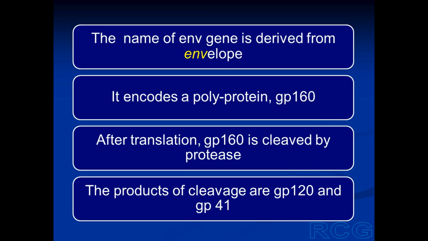The name of ENV gene is derived from envelope. It encodes a polyprotein, a precursor protein known as GP160. So when the gene is transcribed and translated, this polyprotein GP160 is synthesized, and then this GP160 is cleaved by the viral protease to form 2 proteins, GP120 and GP41.